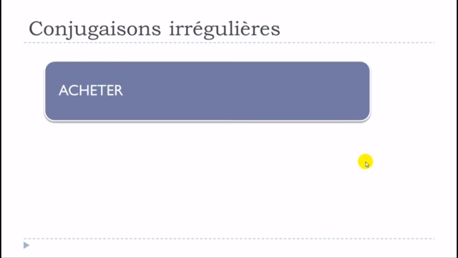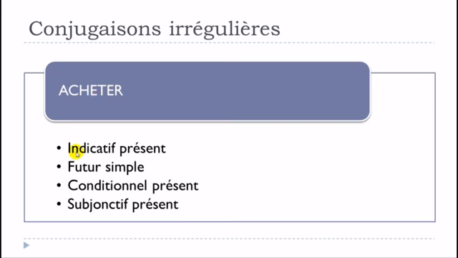Okay, so I've chosen a verb, acheter, quite useful. It means to buy, and as you can see, it's ER, so first group, but then we'll see that for the indicatif présent tense, futur simple, conditionnel présent, and then subjonctif présent, it will be slightly different. Okay, for all the other tenses, actually, you just respect the rule that we saw concerning the construction of the conjugation, so all the other tenses will follow the rule.